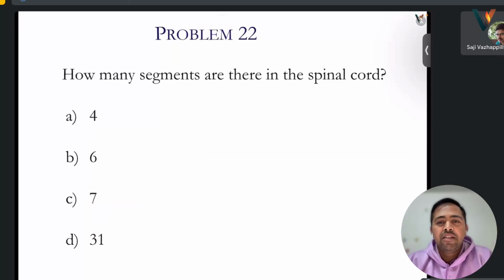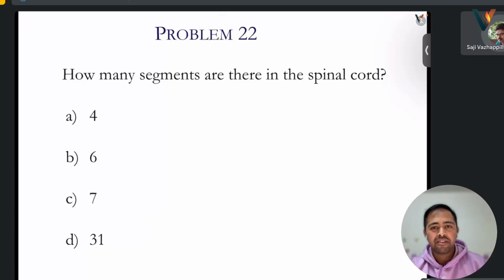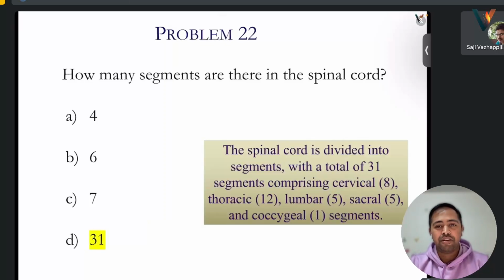How many segments are there in the spinal cord? Four, six, seven, or 31? Sir, we never covered the spinal cord. Spinal cord is the last part of week 5. I think that part is remaining for you. No, spinal cord, that I covered. This MRI didn't cover it. It's 31. They are divided into 31 total segments.